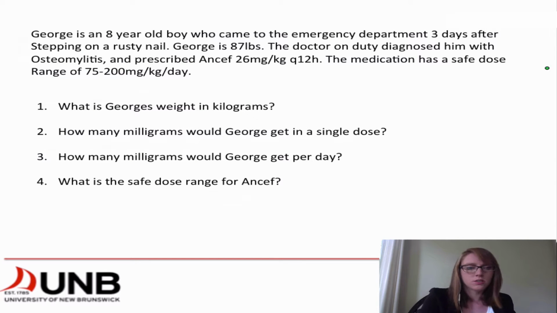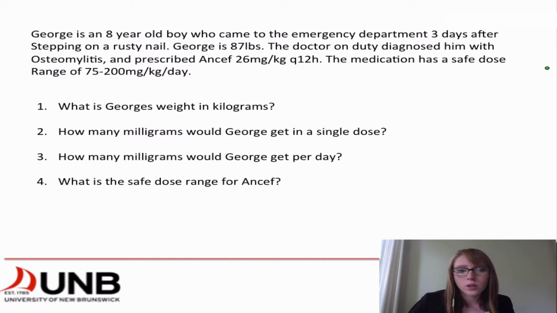George is an 8-year-old boy who came to the emergency department 3 days after stepping on a rusty nail. He's 87 pounds. The doctor on duty diagnosed him with osteomyelitis and prescribed Ansef 26 milligrams per kilogram Q12H. The medication has a safe dose range of 75 to 200 milligrams per kilogram per day.